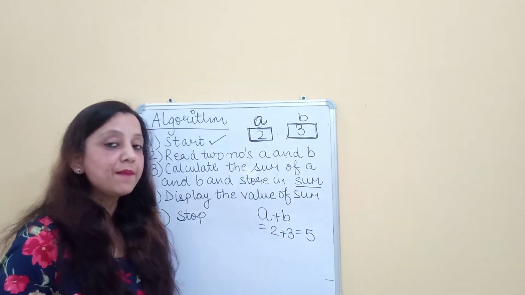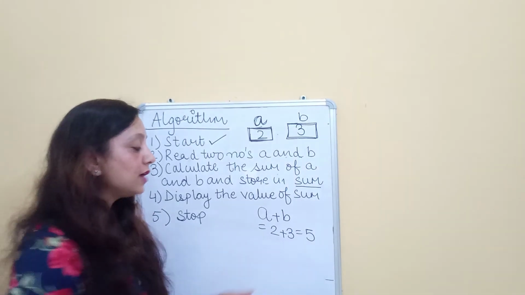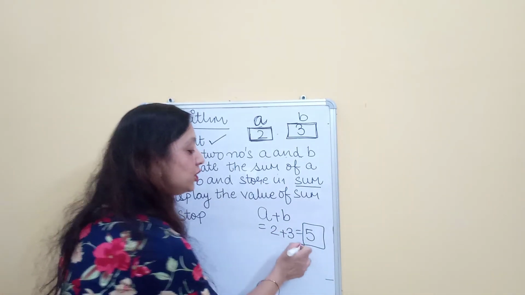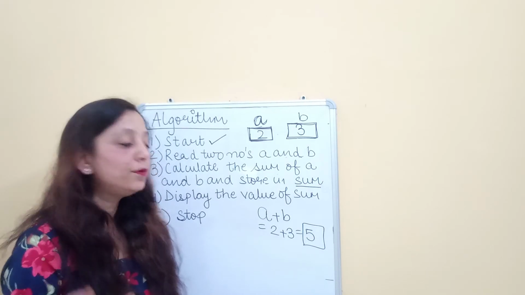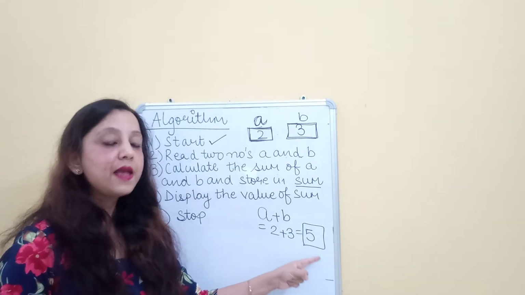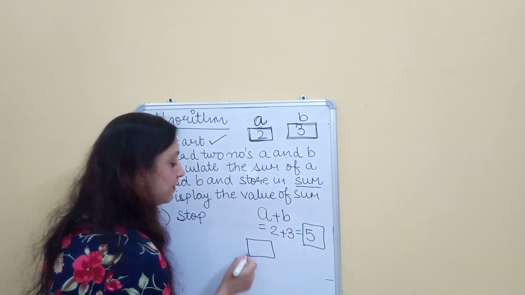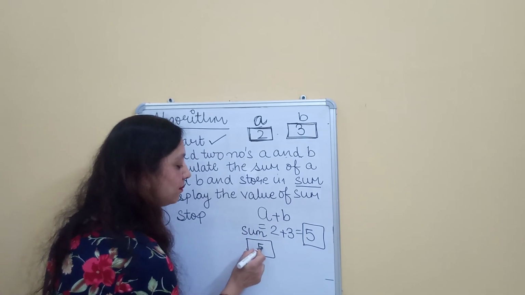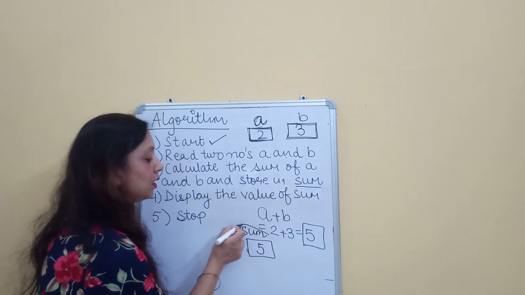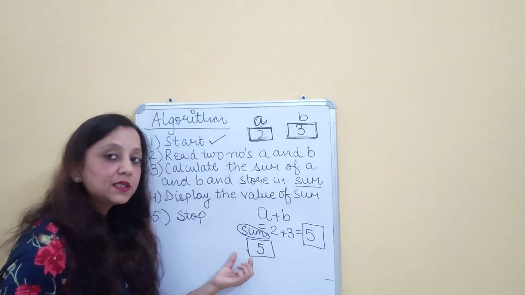But when I am doing computer programming, this result has to be stored in a memory location on a temporary basis. Before this result is displayed as output, it has to be stored temporarily in a memory location. So I will store it in a variable named sum. I name that particular memory location and give this location the name sum.